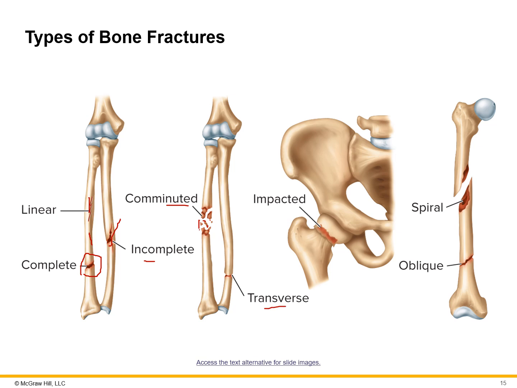And then transverse just means it goes completely horizontally across instead of at an angle like we see here. Transverse is also complete. It just indicates it's a straight line. Then we have the impacted type, where the bone ends are coming together and that impact is causing fractures. A spiral fracture is more at an angle. Oblique would be one at an angle, but again, an incomplete fracture.